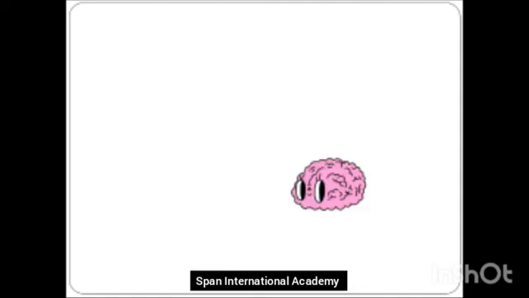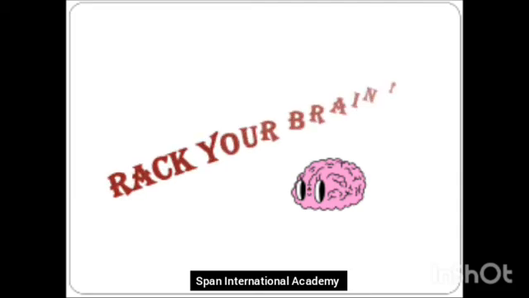Now, students, I have explained about plants to you all. How do the plants grow? What all does the plant need to grow? The main parts of a plant. Now it's time for you all to rack your brain. I will be asking you two very simple questions. You have to try to answer them.